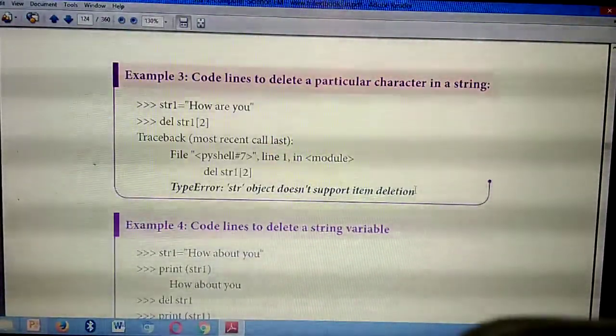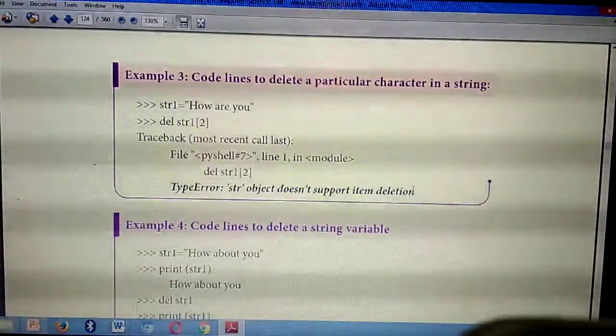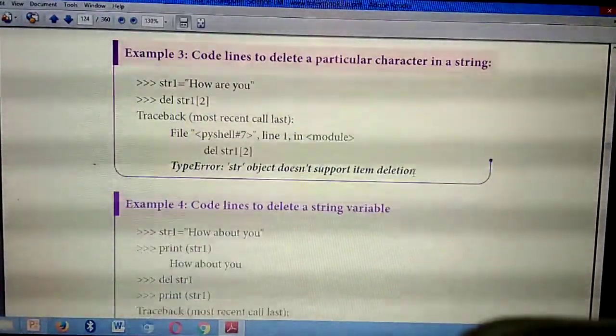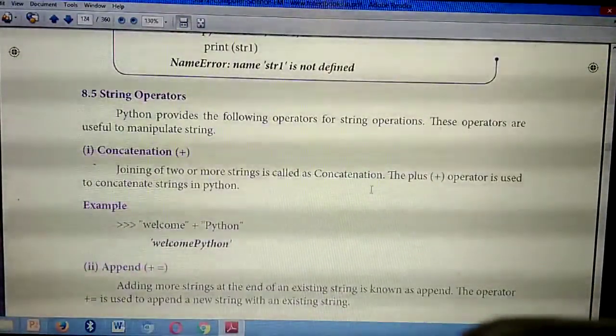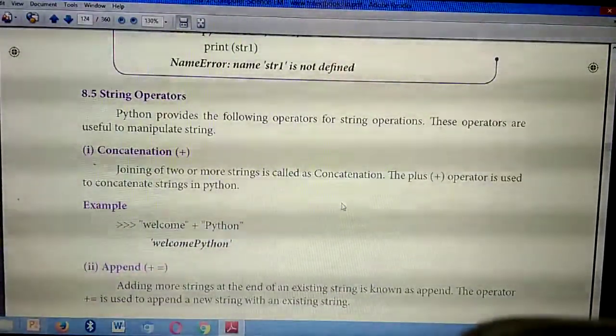Okay. This is the third two-mark question. The fourth question you have already written.